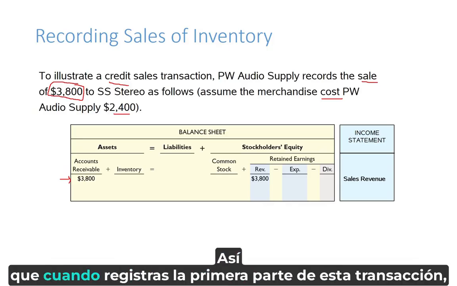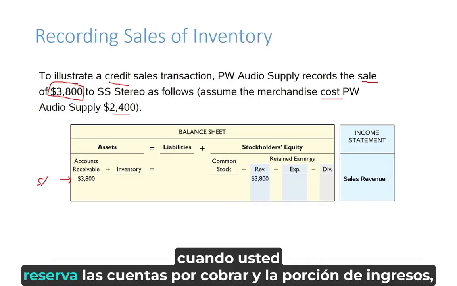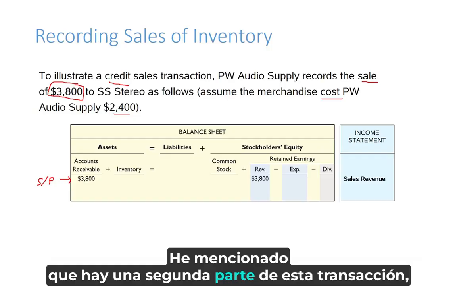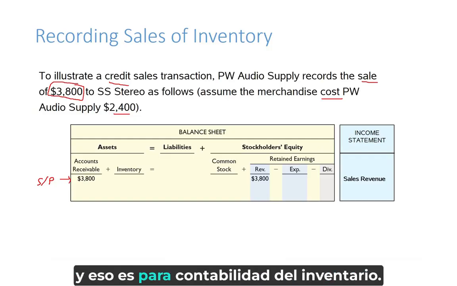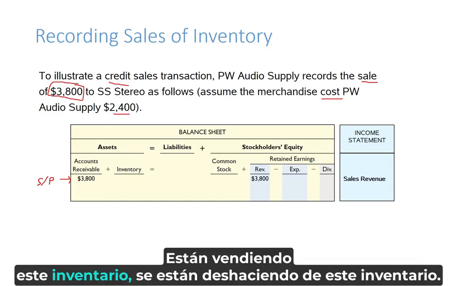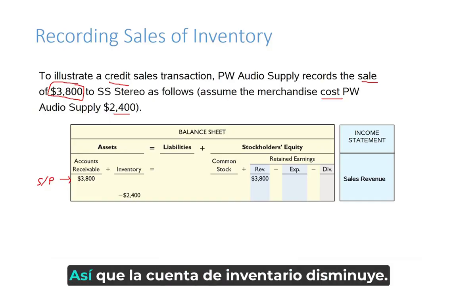So when you record the first part of this transaction, when you book the accounts receivable and the revenue portion, the sales revenue portion, that's always at selling price. Now, I mentioned there's a second part of this transaction, and that's for accounting for the inventory. Now, it cost PW Audio Supply $2,400. They're selling this inventory. They're getting rid of this inventory, so the inventory account decreases.